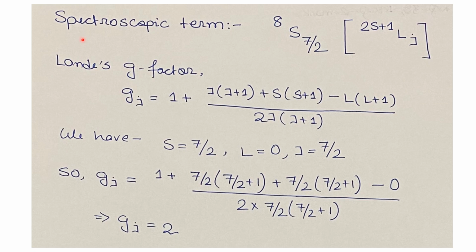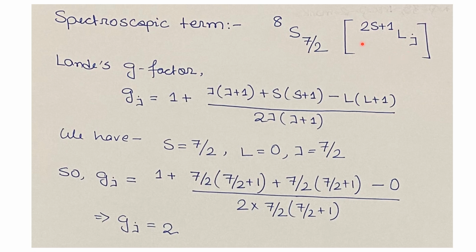Now the spectroscopic term for the atoms with valence electronic configuration f7 is given by 8S 7/2. This spectroscopic term is generally represented in the form of 2S+1 L_J.